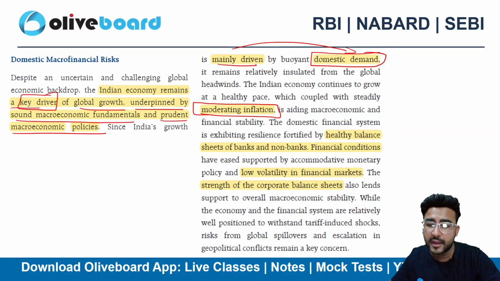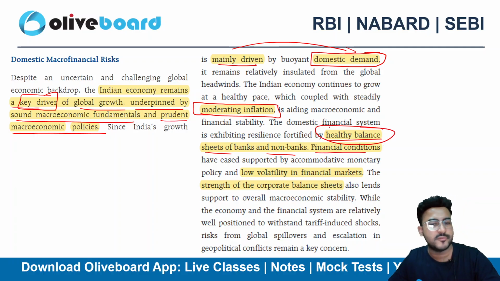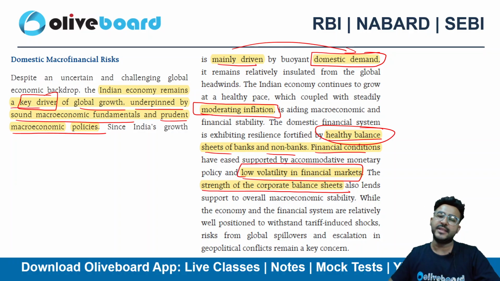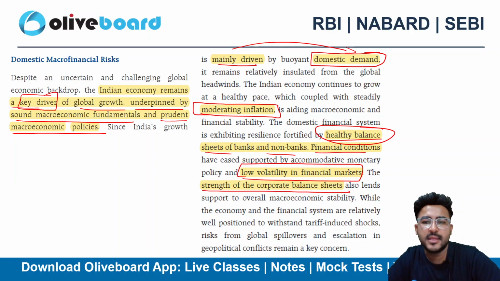It's well within the targeted range. Then healthy balance sheets of banks and non-banks and financial conditions. So we do have a healthy balance sheet both of the banking sector as well as the corporate sector, right? There is strength in the corporate balance sheet as well, plus low volatility in the financial markets, though FPIs are creating a mess in the financial market because of the outflows.